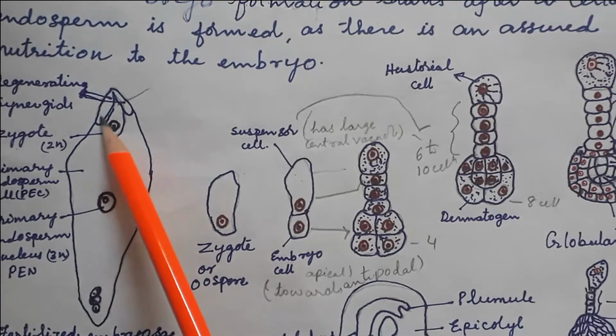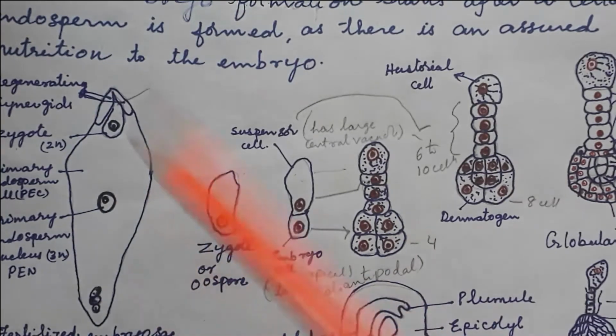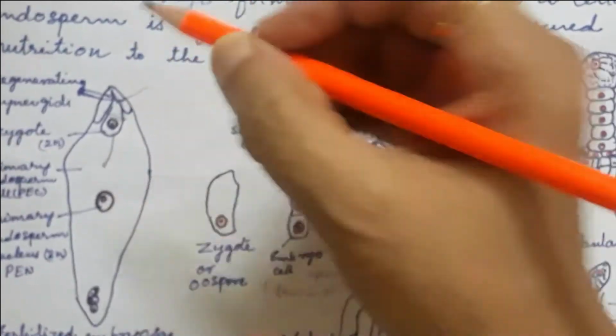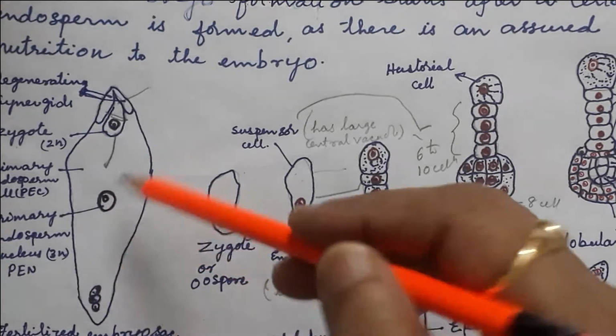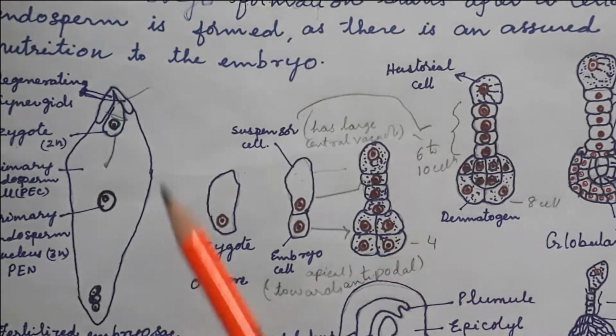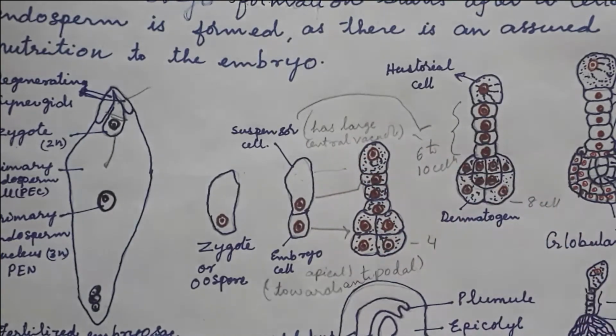Suppose if this is divided into two, this down one, the embryo cell, is apical, towards the antipodal cells. Okay, these are the antipodal cells, down portion. Next to the suspensor, this is having the central vacuole nucleus.